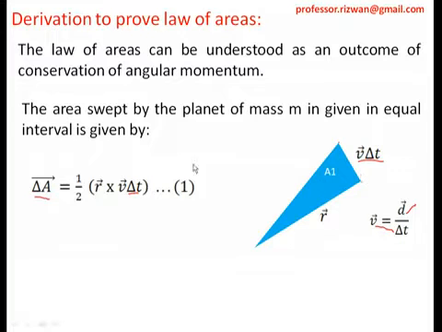So this is the formula for radius. This is the formula for the area swept, where delta stands for small area and small time. So this is the area. Let us move further.